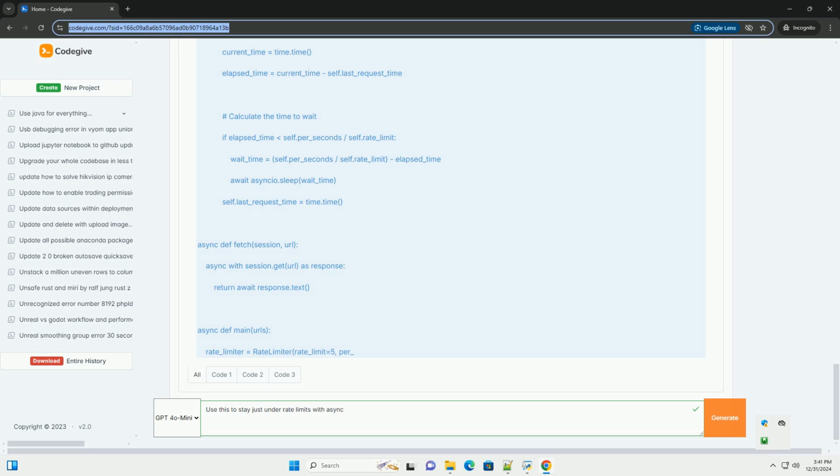Python. import asyncio. import aiohttp. import time. class RateLimiter. def __init__(self, rate_limit: int, per_seconds: int). self.rate_limit = rate_limit. self.per_seconds = per_seconds. self.last_request_time = 0. self.lock = asyncio.Lock(). async def wait(self): async with self.lock.